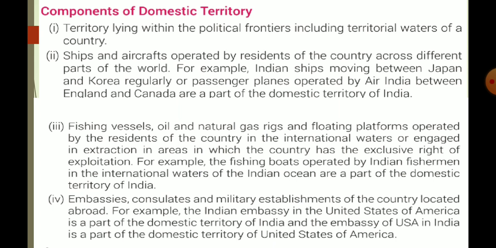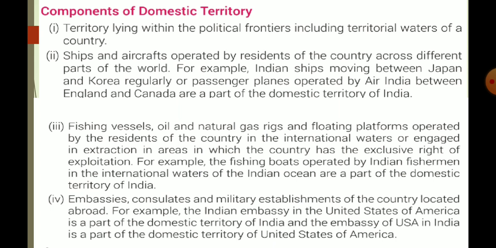So domestic territory includes the political frontier, including the territorial water of a country. Ships and aircraft operated by residents of the country across different parts of the world are also included. An example is Indian ships moving between Japan and Korea, or a passenger plane operated by Air India between England and Canada. The income generated by these Indian ships and aircraft is included in domestic income.